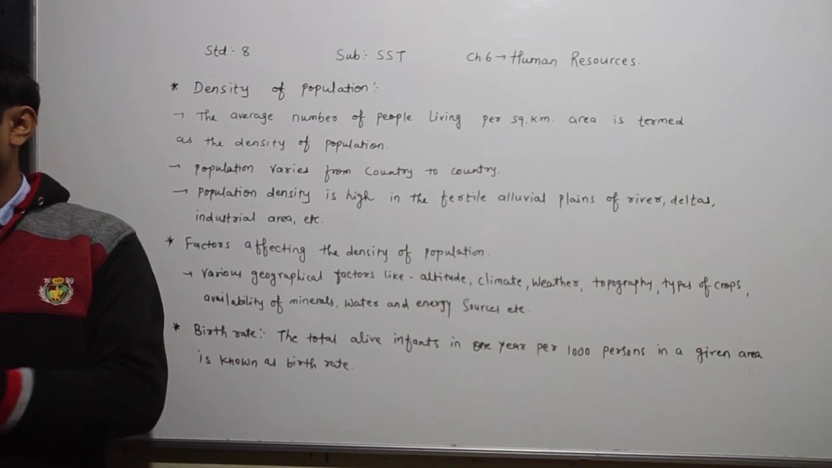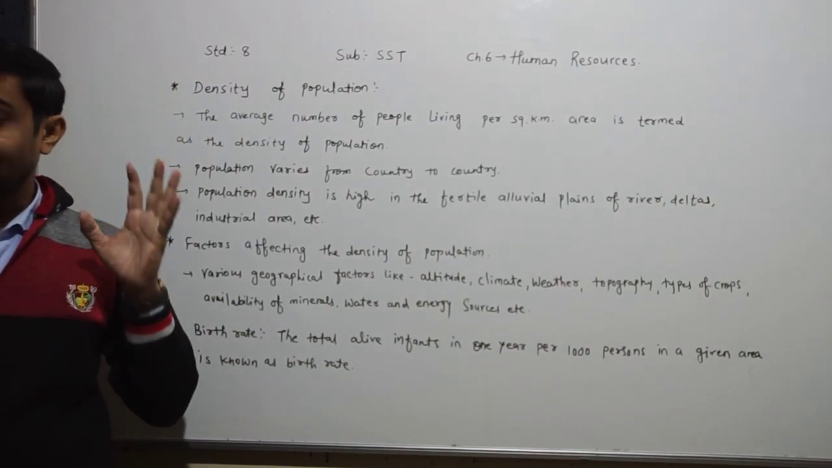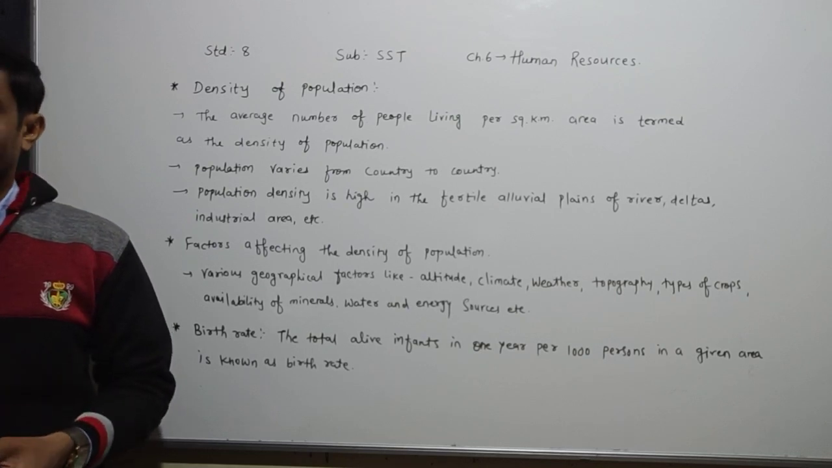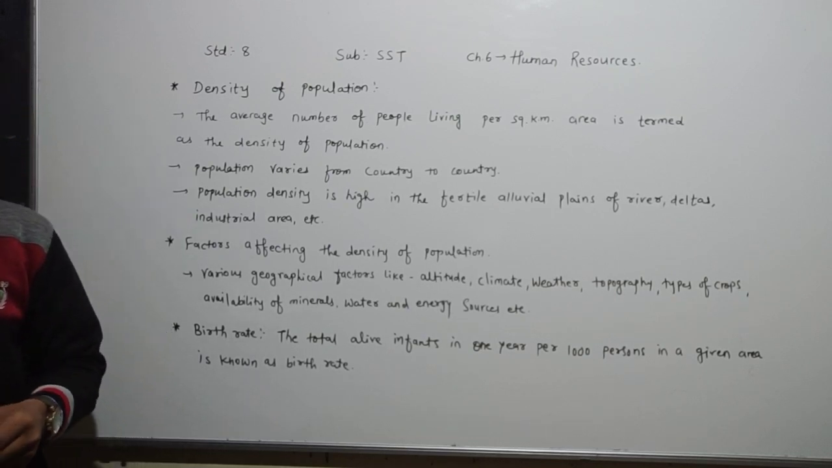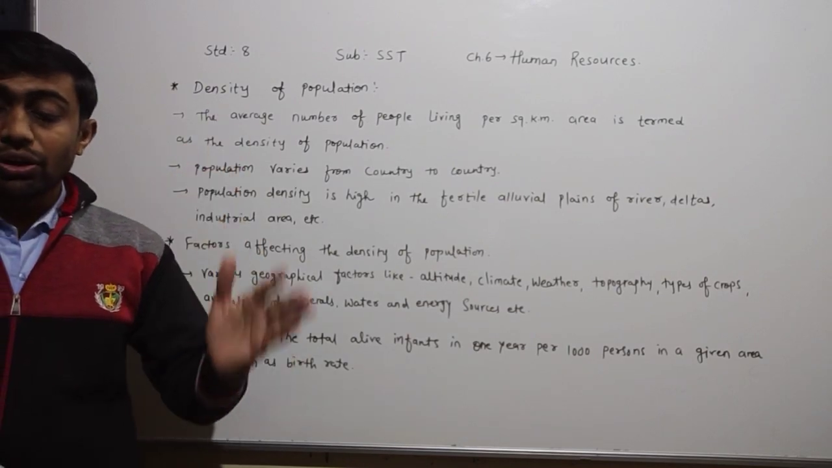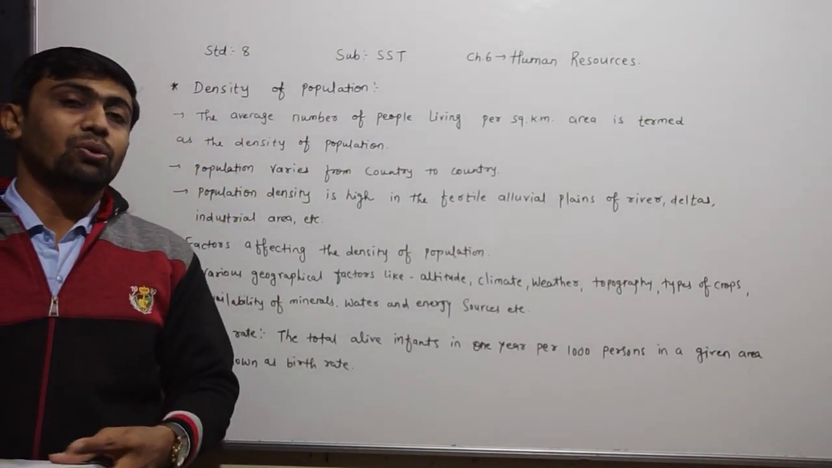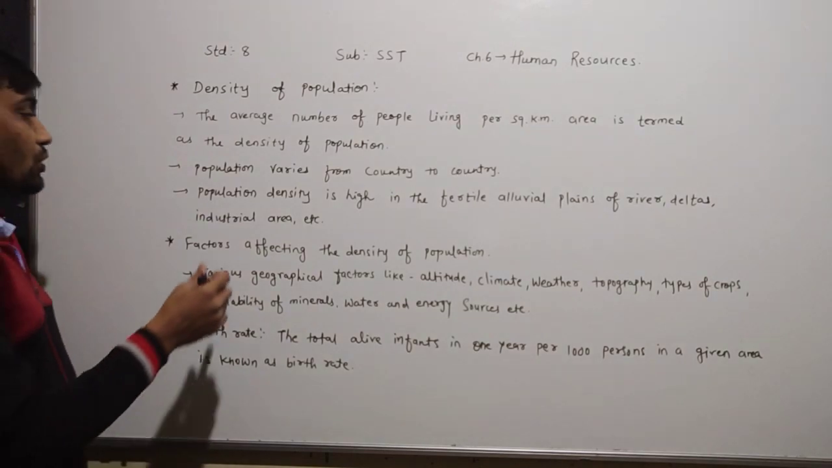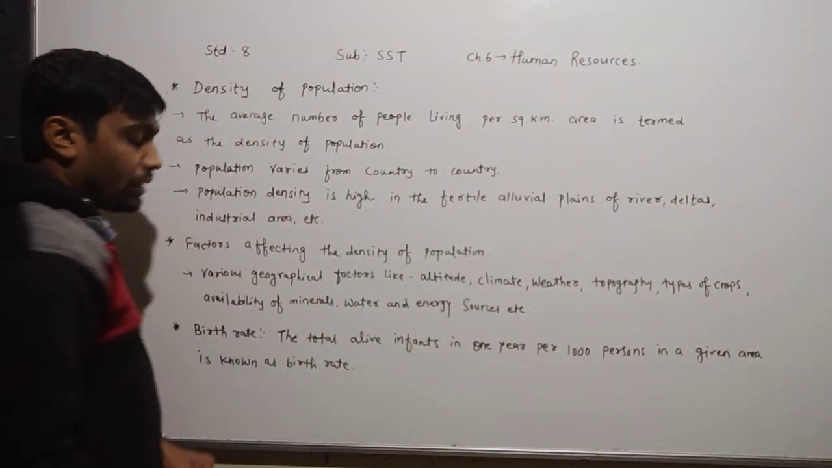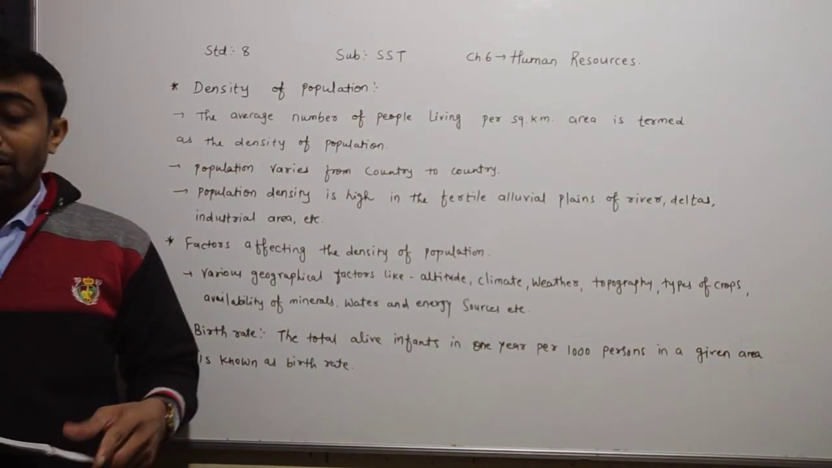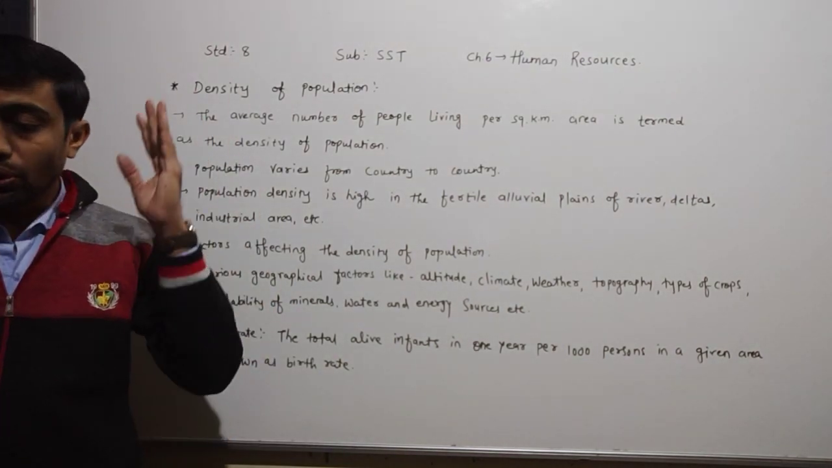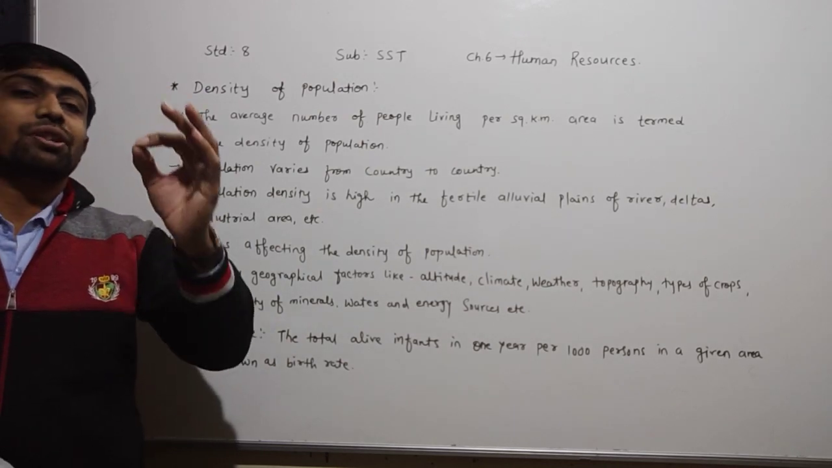After that, dear children, they have given the names of the top 10 countries in terms of population in your textbook. Now turn to page number 44. They say that population varies from country to country. Similarly, even within a country, all the regions or states do not have the same population.